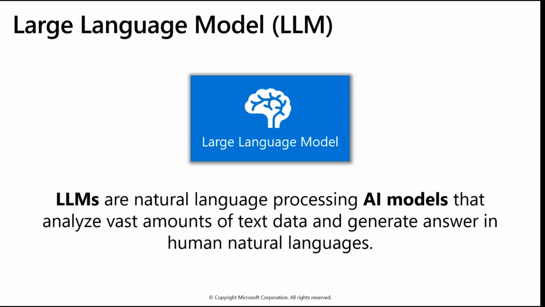That's why this AI model comes in the category of large language model. So whenever you hear the term large language model, it is just a type of AI engine that ChatGPT uses for natural language processing.